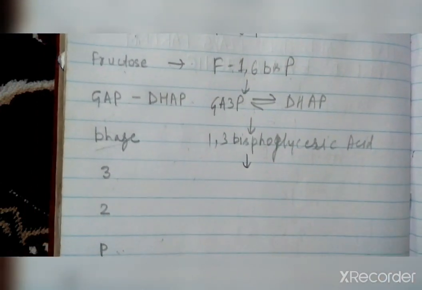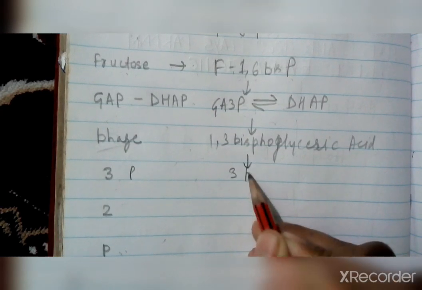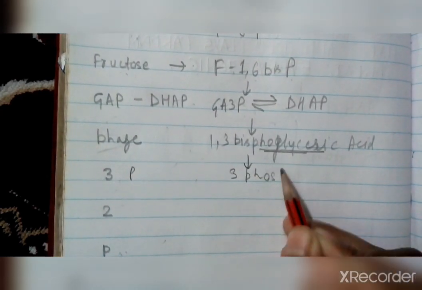So these are 3p है. तो 3p, that is 3-phosphoglyceric acid. Phosphoglyceric यहाँ पे आया तो next step में भी there is a phosphoglyceric acid.